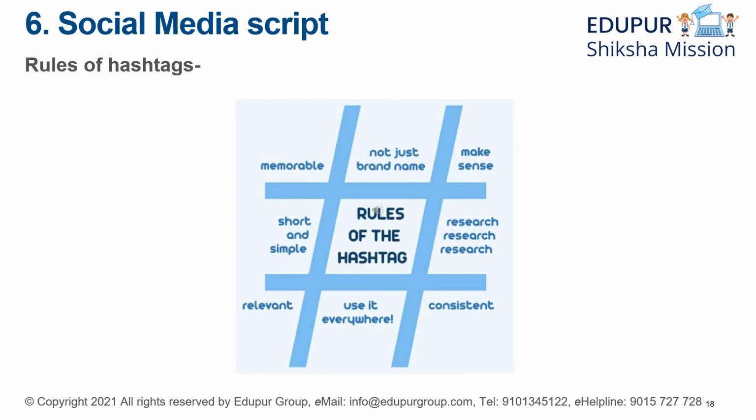And the other thing is be consistent, because that is very important for the algorithm of your social media. Consistency is very important. So always remember these rules of hashtags, because only knowing the use of it is not important, knowing the rules is also very important. Because I have seen many people who put random words with hashtags, even with spelling errors, and then they complain that their social media traffic is very low. The reasons are very obvious, right? Now that you know the rules, now you know how to increase your reach on social media.